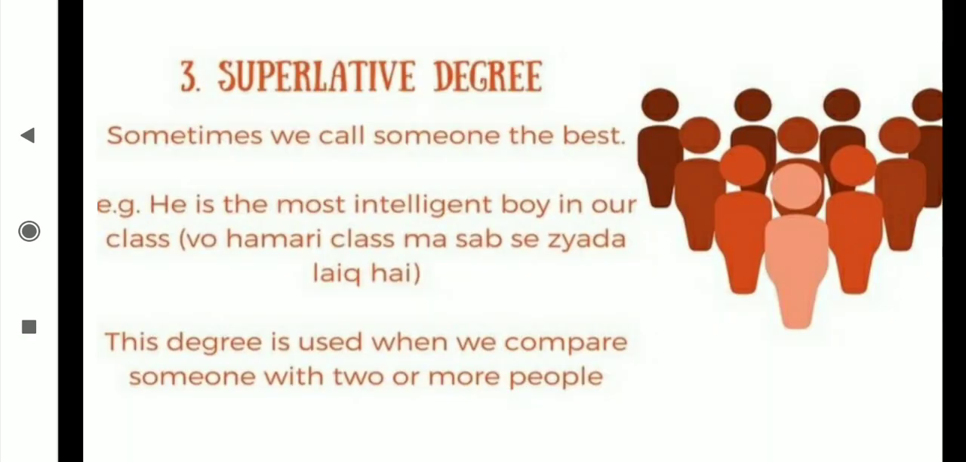Now the superlative degree. In the picture you can see many people are there, and among the many people, if we want to say about the one only, the unique one, that time you say superlative degree. Sometimes we call someone the best. He is the most intelligent boy in our class. He means alone, the most intelligent, and "the" is compulsory, students. That's the superlative degree. This degree is used when we compare someone with two or more people.